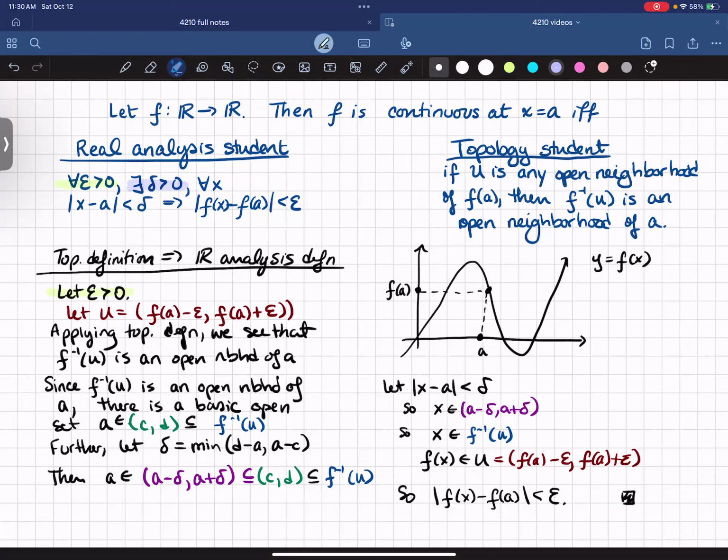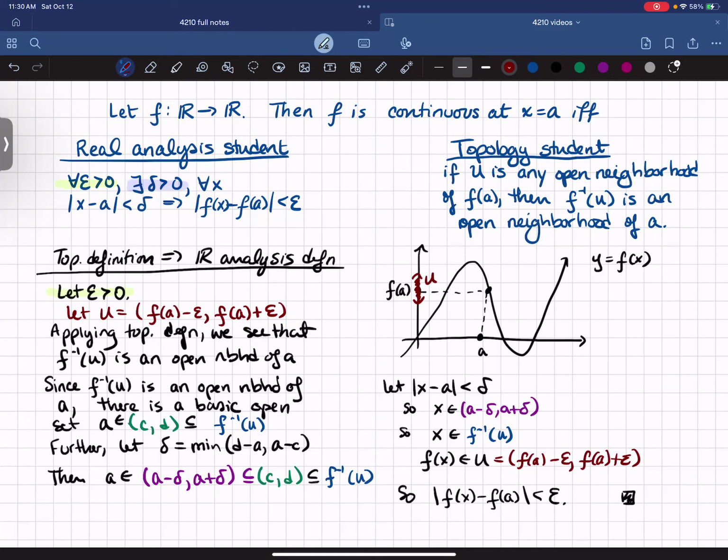So what I'm going to do is start with a U. I'm going to let U be the open interval from f of a minus epsilon to f of a plus epsilon. Somehow I have an extra parenthesis here, so let me just fix that. Okay. So U is an open neighborhood of f of a. So U is this open interval that contains f of a. There's my set U.